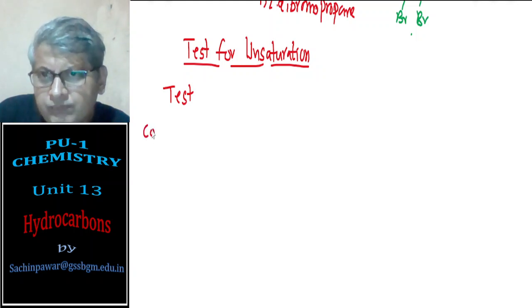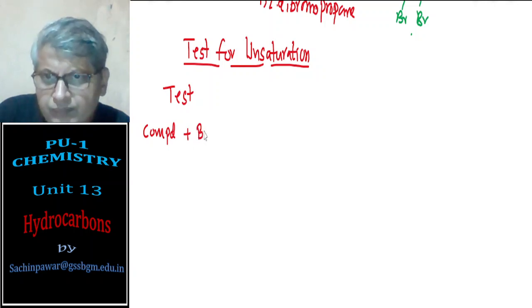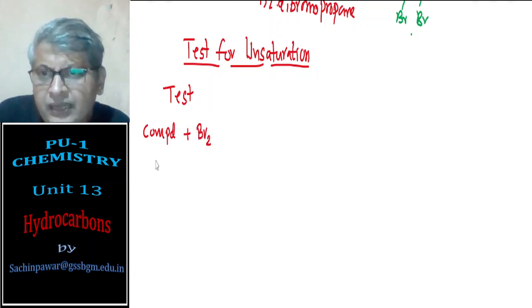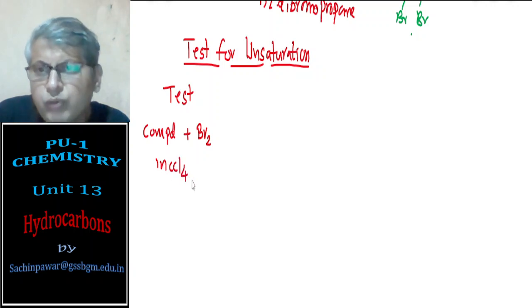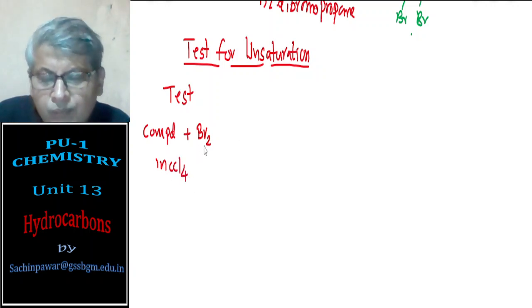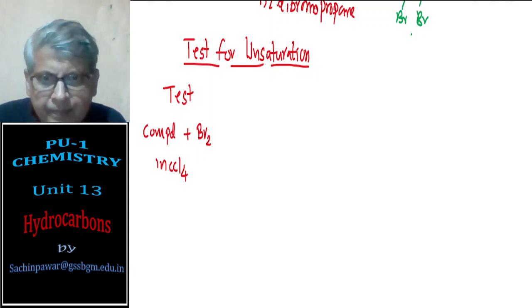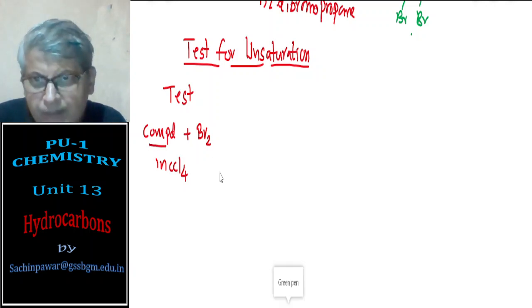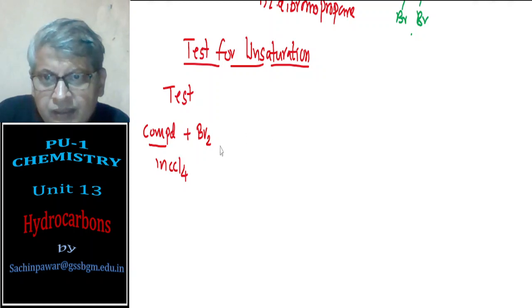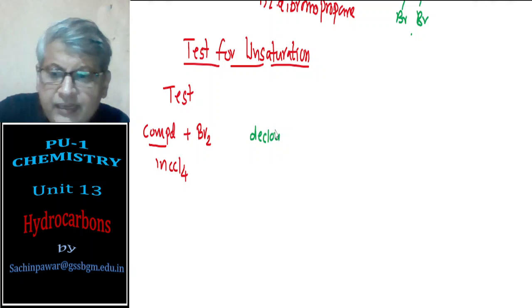The test is performed like this. You take the compound, and to this you add bromine in carbon tetrachloride. Here bromine is brown in color. If the compound contains a double bond, then the bromine reacts with it and there will be decolorization of bromine.